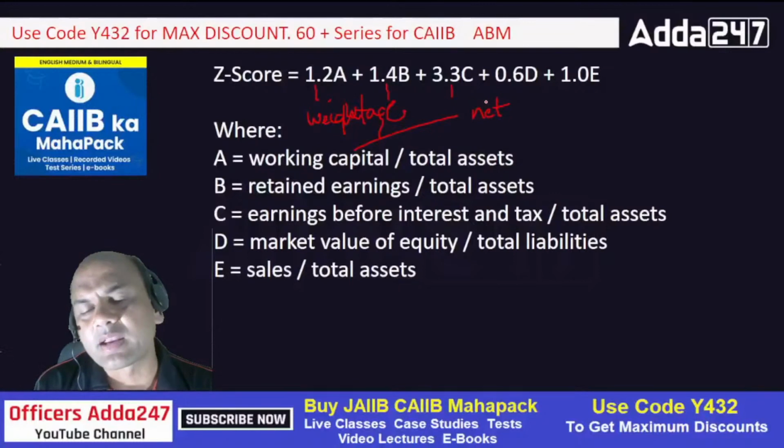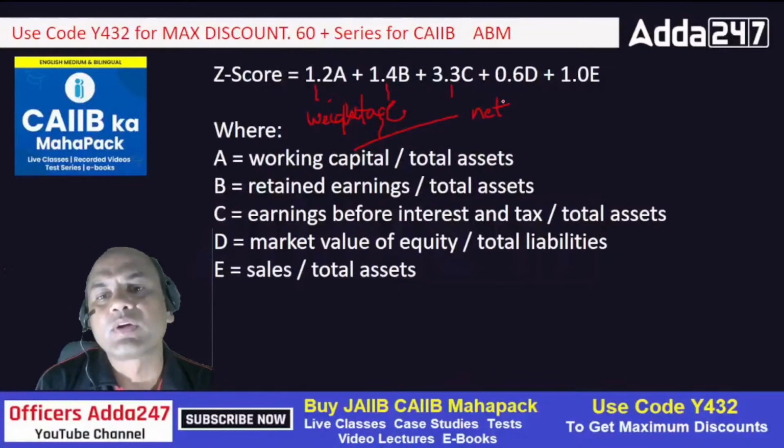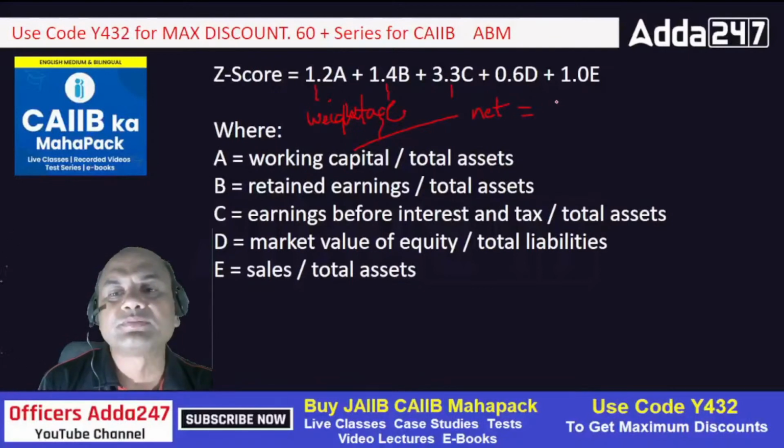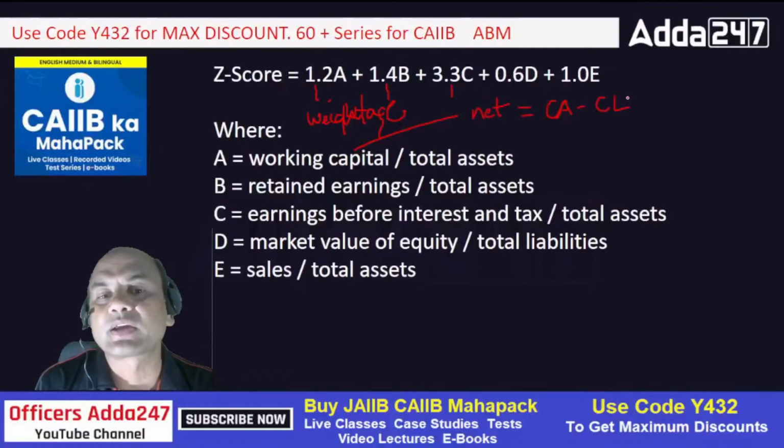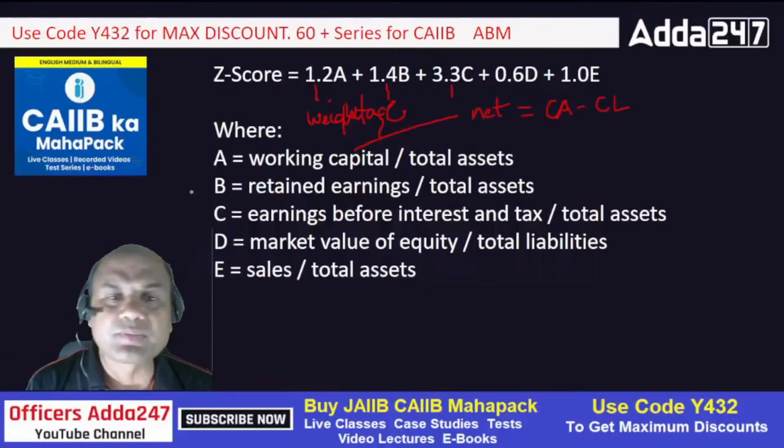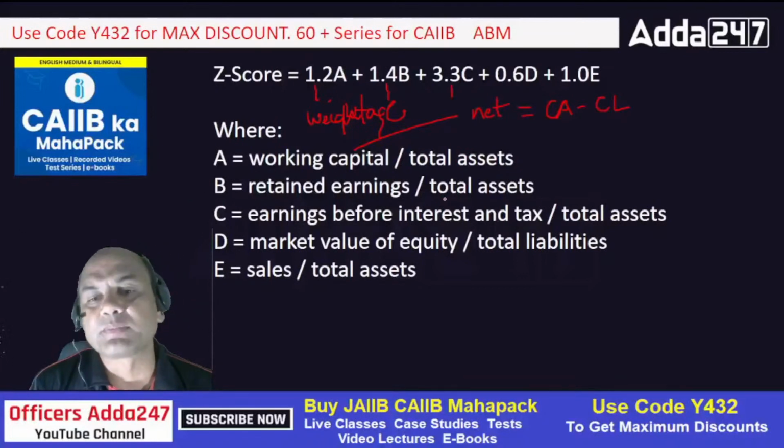How do you find net working capital? Tell me fast. What is net working capital? Everyone, net working capital equals current assets minus current liabilities. That is net working capital. So A equals working capital upon total assets. What is B? Retained earnings upon total assets.